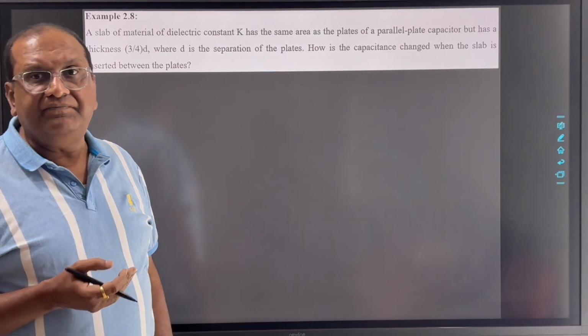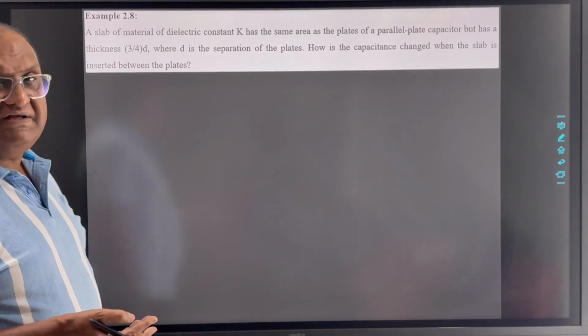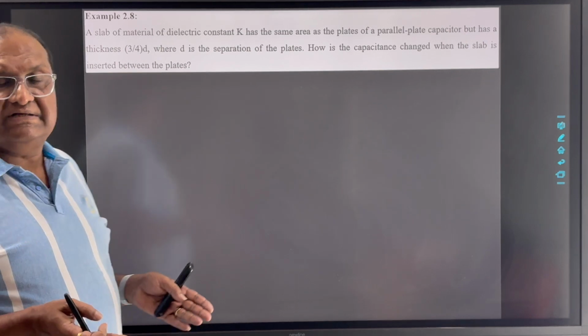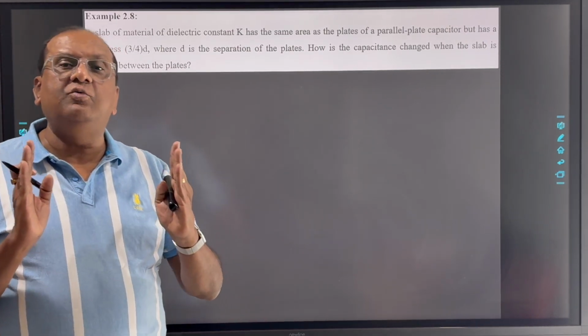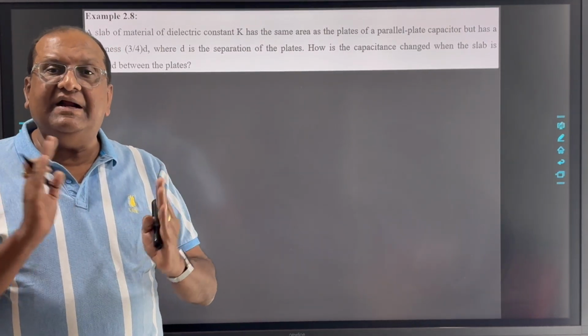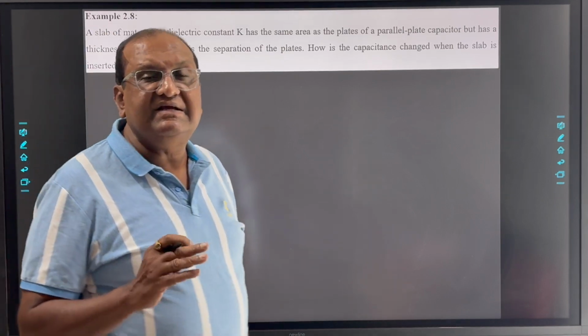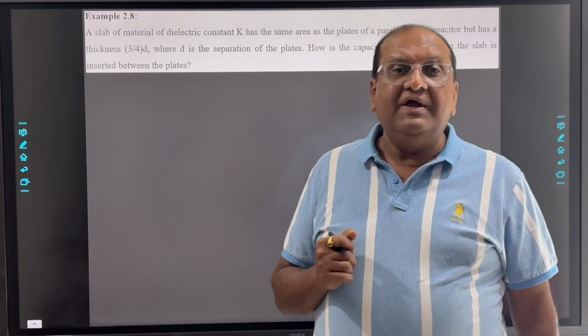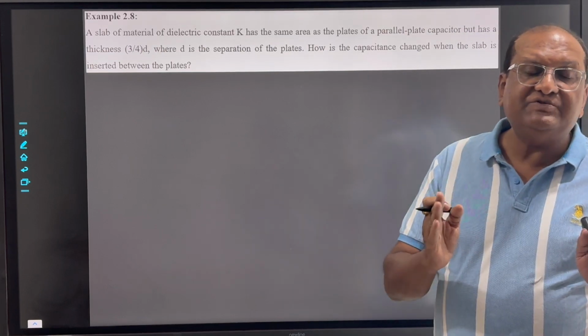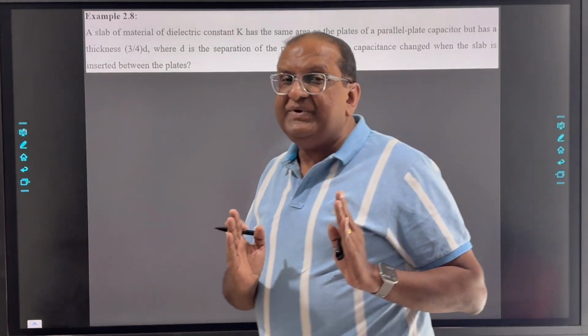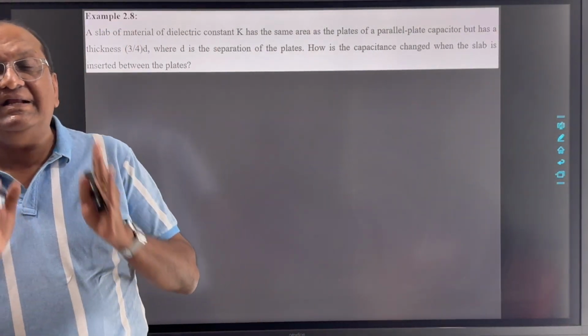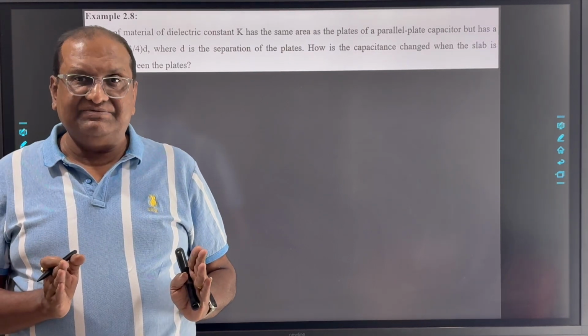Now see here, in theory we studied that when the dielectric substance is introduced between two plates of the capacitor, the capacitance is increased by K times. But in that particular case we considered the entire space between two plates is filled with dielectric substance.